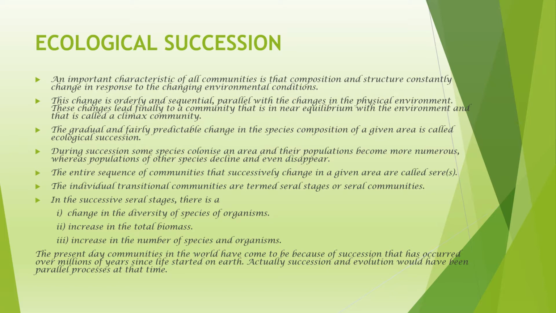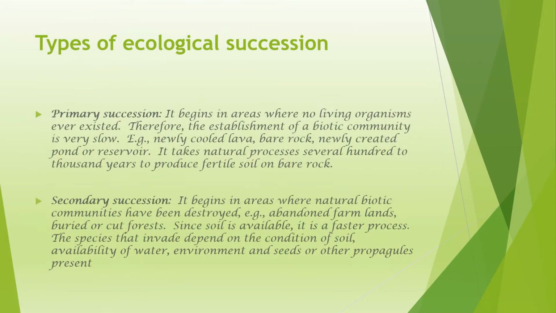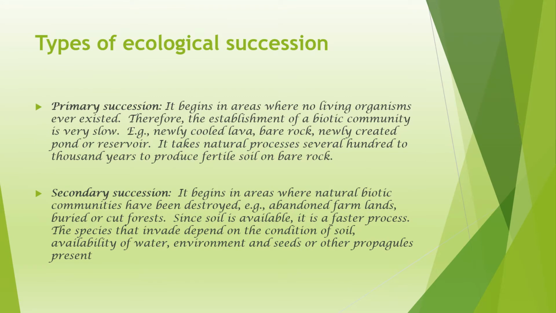The present day communities in the world have come to exist because of succession that has occurred over millions of years since life started on Earth. Actually, succession and evolution would have been parallel processes at that time. Ecological succession is a gradual process. It can be of two types: primary succession and secondary succession.